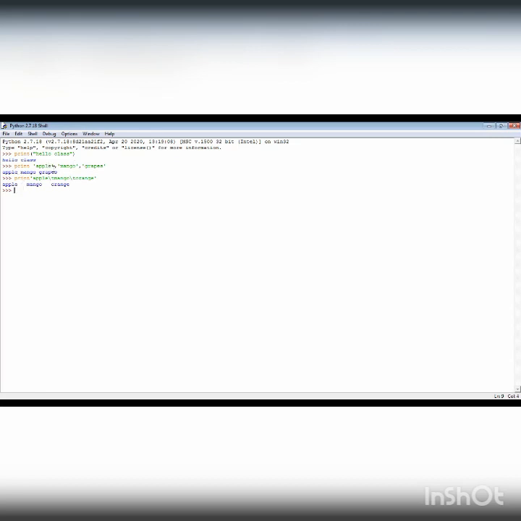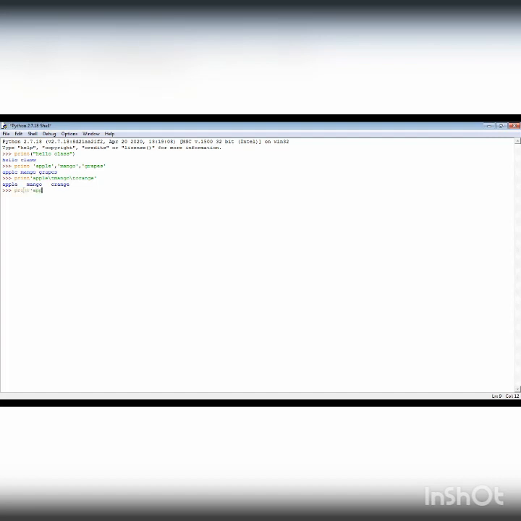If we separate the three items by comma, we get a space. What is the difference? This is a space. \t means tab, a tab space. This has created the space. Now, if we want to print these items line by line, meaning apple in the first line, mango in the second line, and orange in the third line, then how is the print statement used? Let's see.